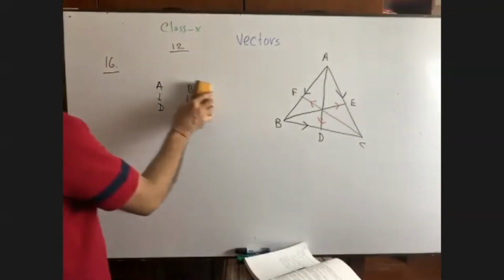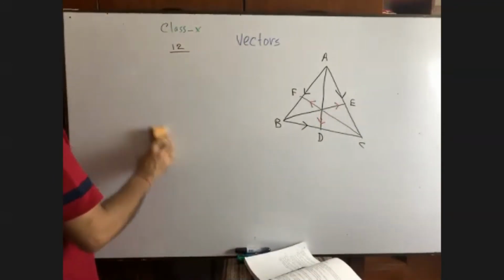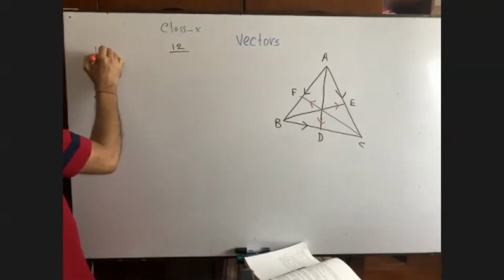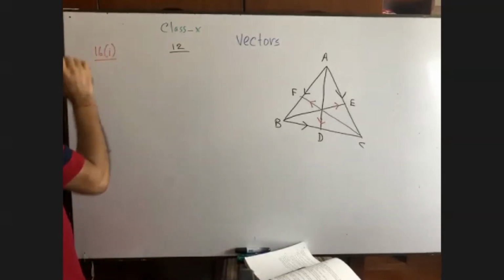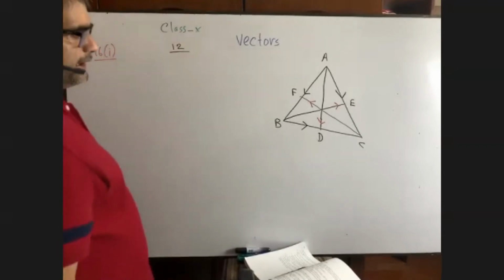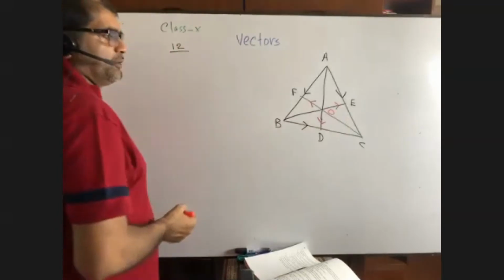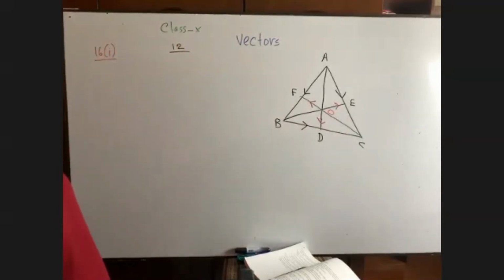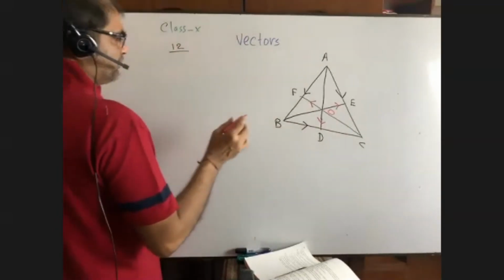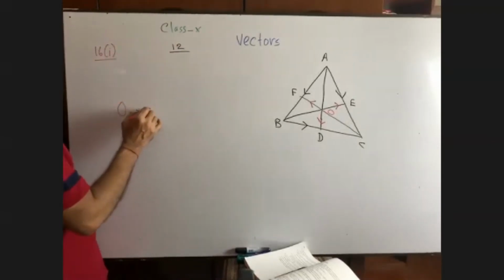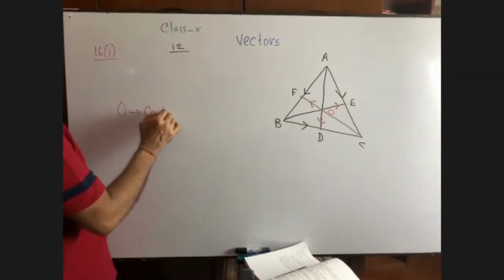I'll do it within 3 lines. Okay, question number 16, 1. All of you pay attention. Here, suppose they meet at the point O. This is the intersecting point, which is known as, what is the name of the point? O. Can you please tell me? O is the centroid. Yes, you're right, centroid.